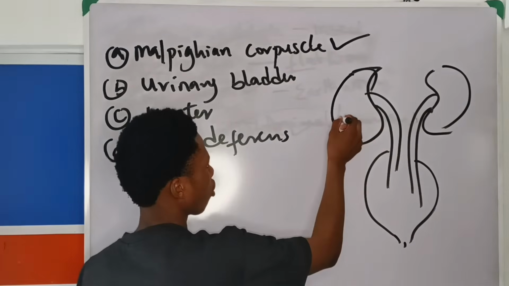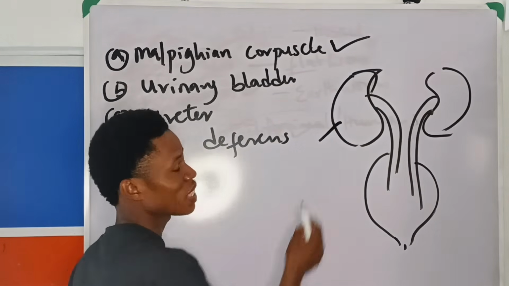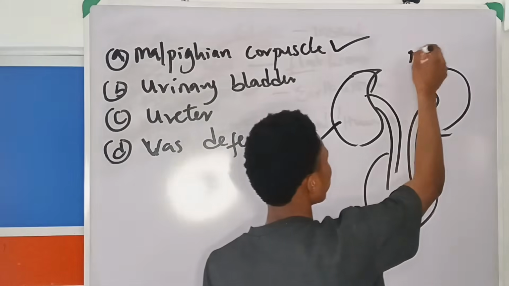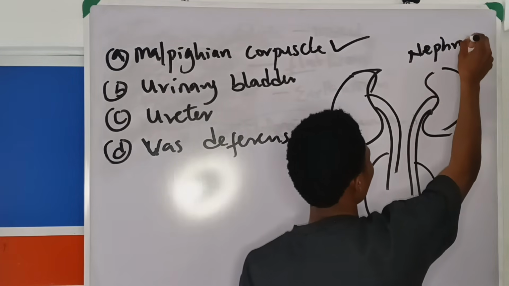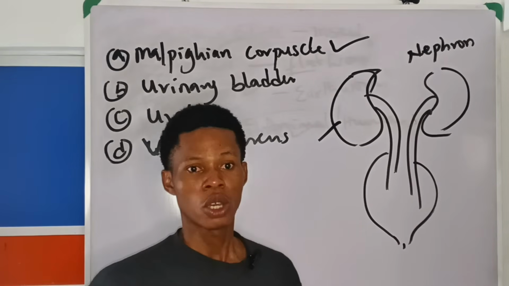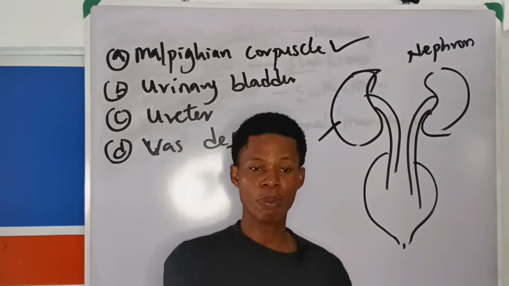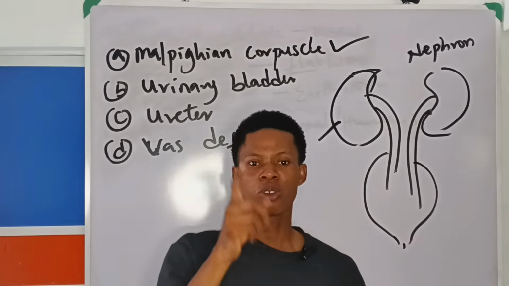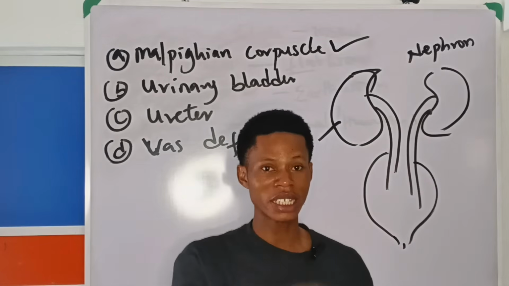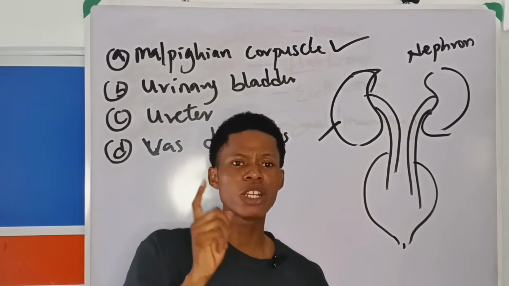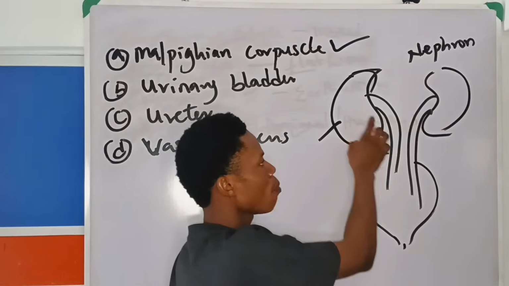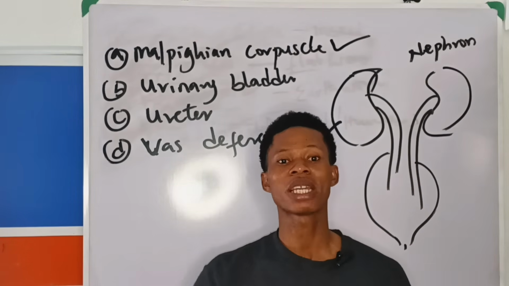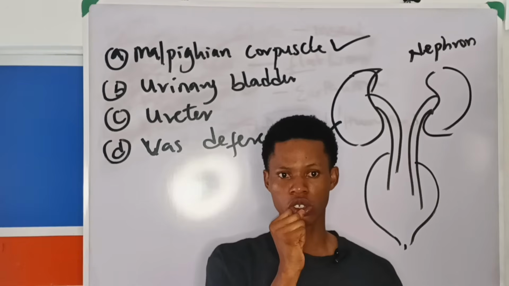This is your kidney. In your kidney, there is a nephron. Nephron is what is involved in urine formation. It is actually the nephron that is the functional part of the kidney where urine formation takes place. And it will surprise you that each of your kidneys has over 1 million nephrons. So this one has about 1 million, this one has about 1 million. So you have about 2 million nephrons inside you making urine. Each of them is involved in urine formation.